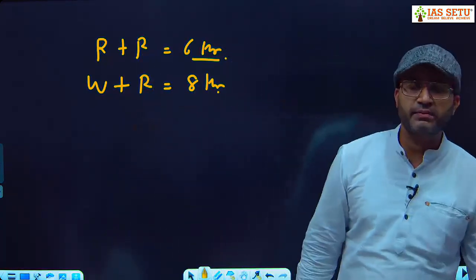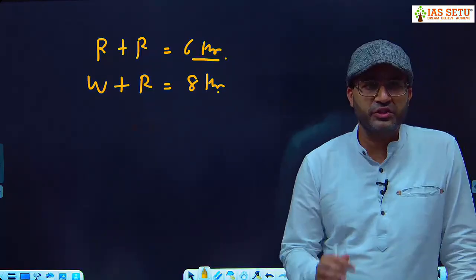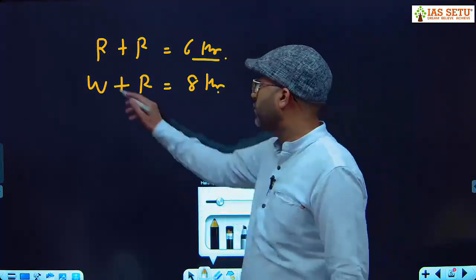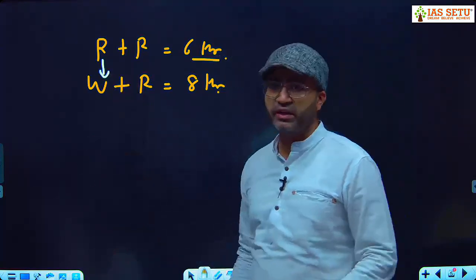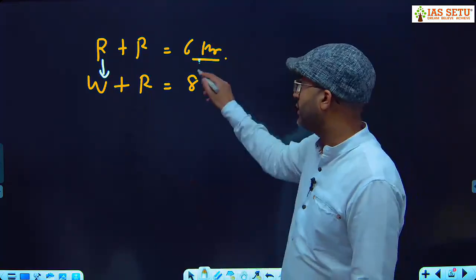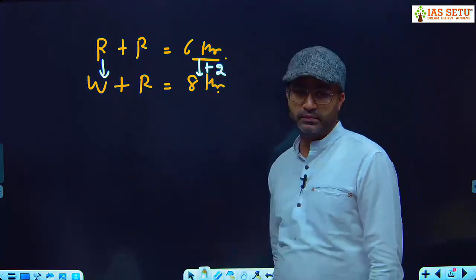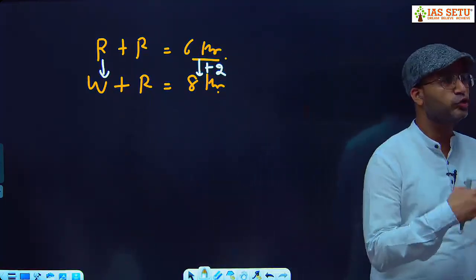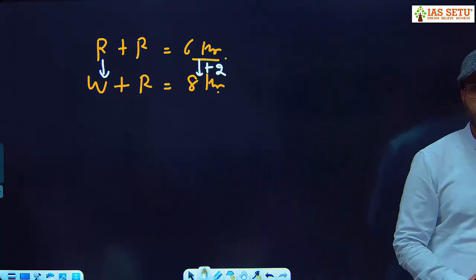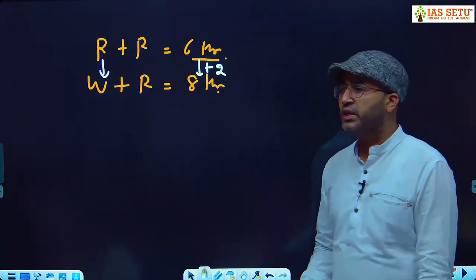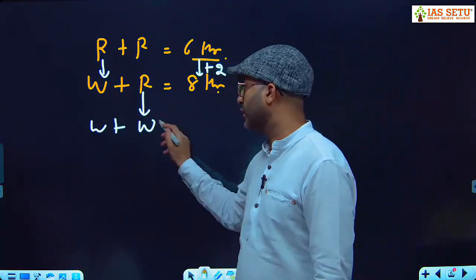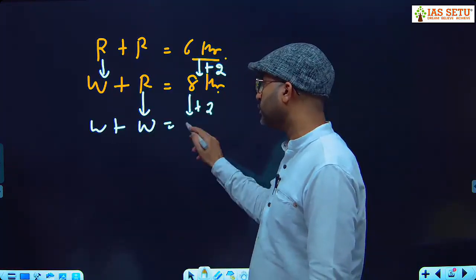I tell you, there is a method called replacement which gives you the answer in 5 seconds. Step number 1, if I replace one-side riding by walking, I need 2 hours extra. Instead of 6 hours, I need 2 hours extra if I replace riding by walking on one side. Similarly, if you replace the second riding also by walking, further you need 2 hours extra. So your answer is 10.